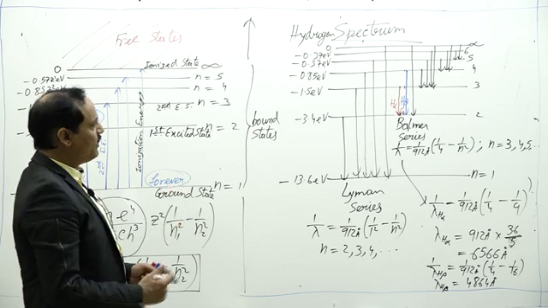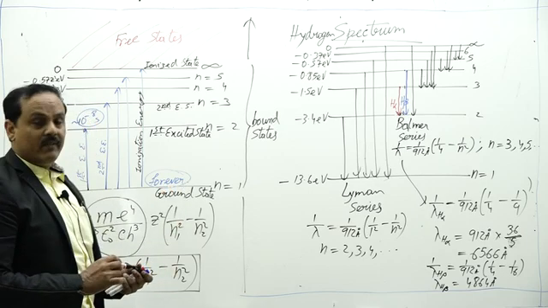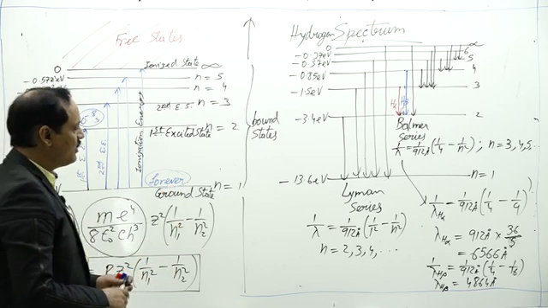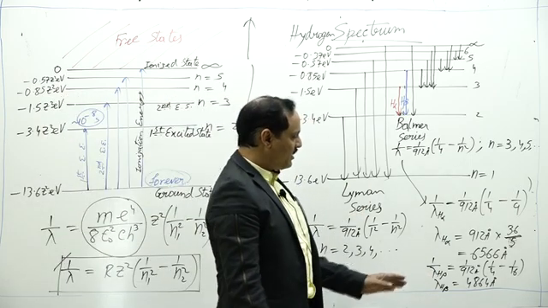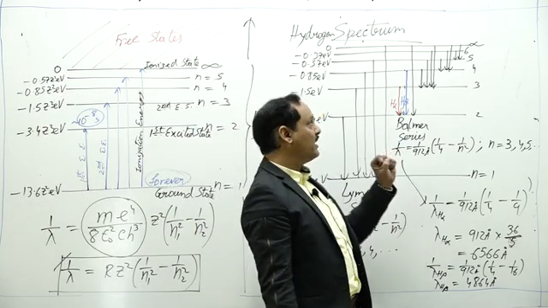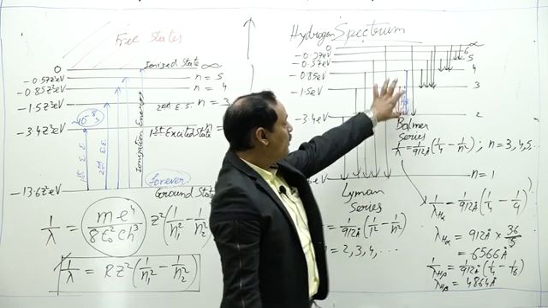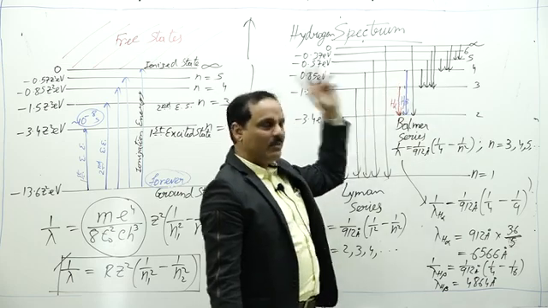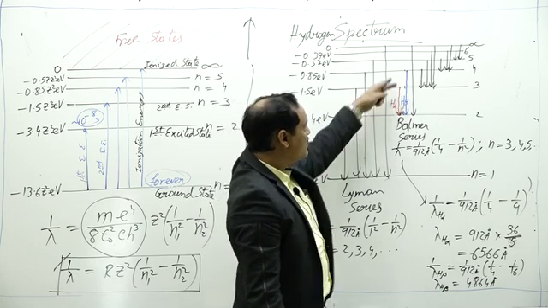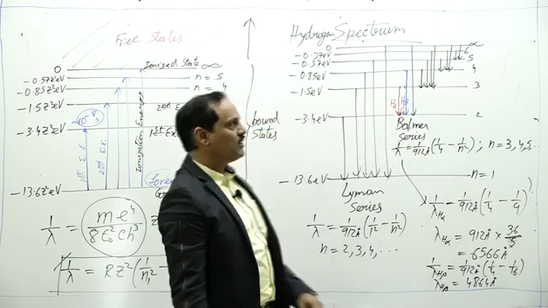So in this way we can find the wavelength for different transitions, which were obtained experimentally. The wavelengths were obtained experimentally, and Bohr found this particular formula by reverse calculation to match the wavelengths according to the formula.